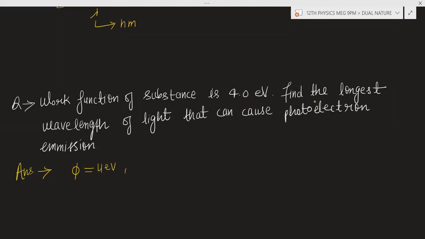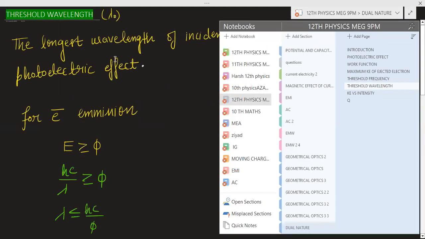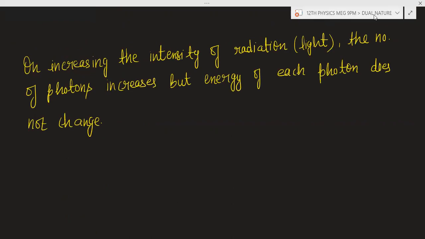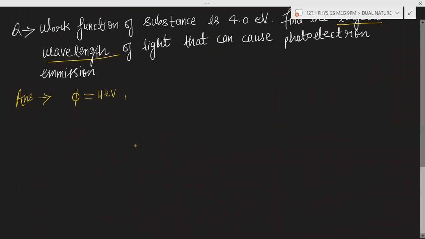They are asking the longest wavelength. The longest wavelength of incident radiation which can cause photoelectric effect is known as the lambda naught, the threshold wavelength. Means indirectly they are asking the threshold wavelength, lambda naught.